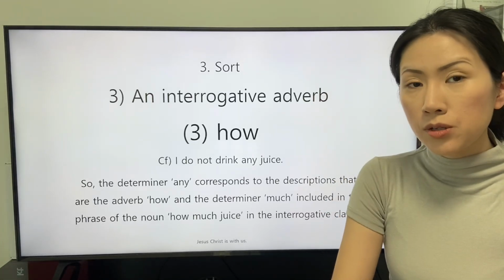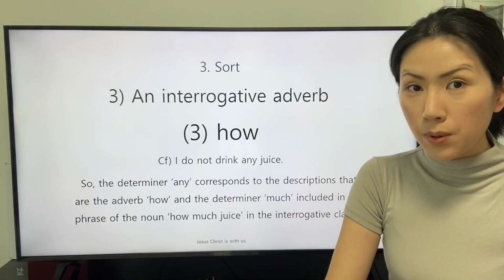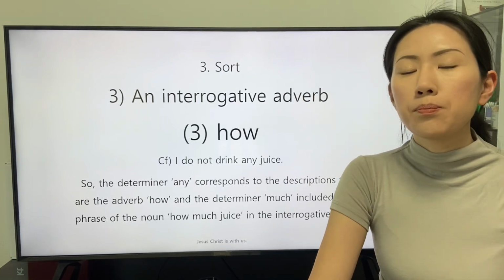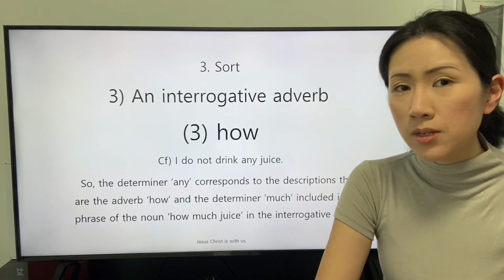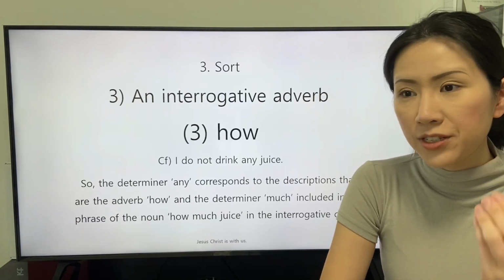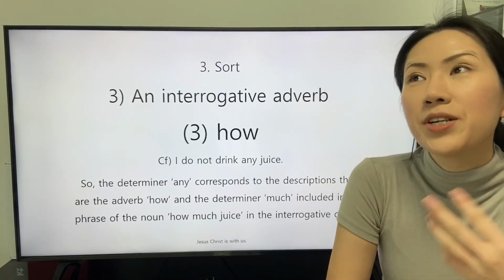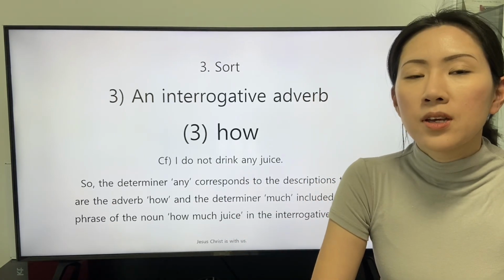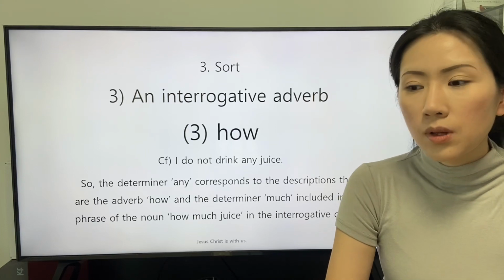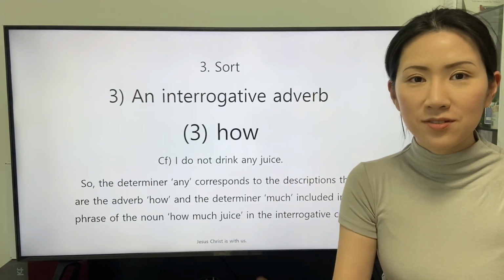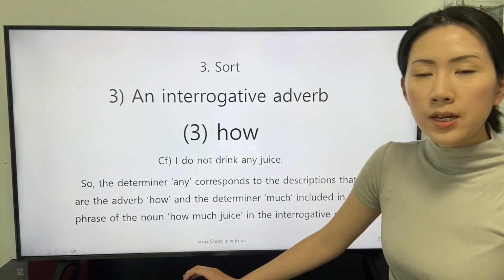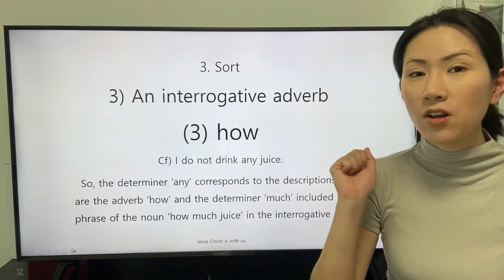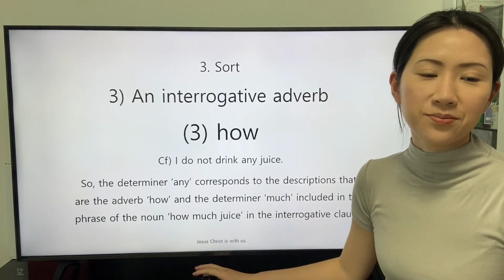Before we start to study the interrogative adverb how, I need to apologize before the class starts. There seems to be a renovation of the interior design near this house, so I'm sorry for the background sound. In any situation, we have to study hard, so let's try to concentrate on the class.